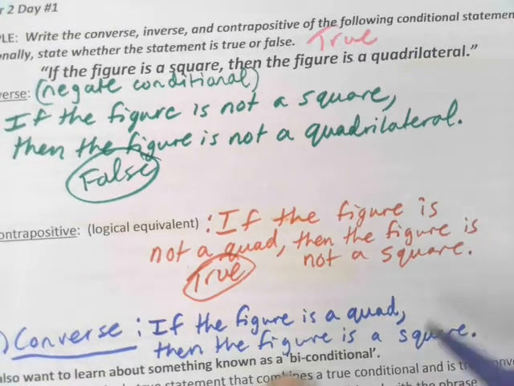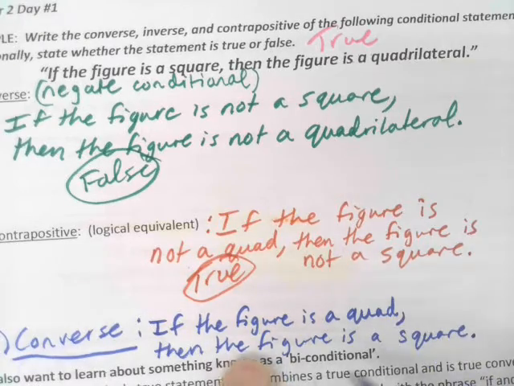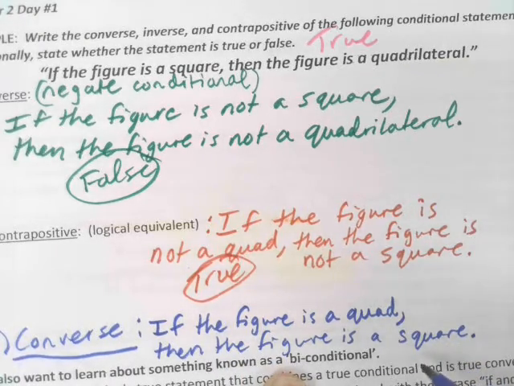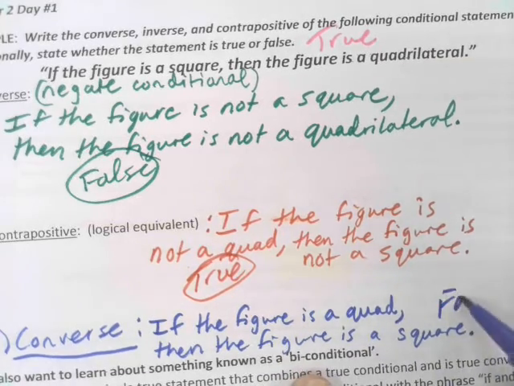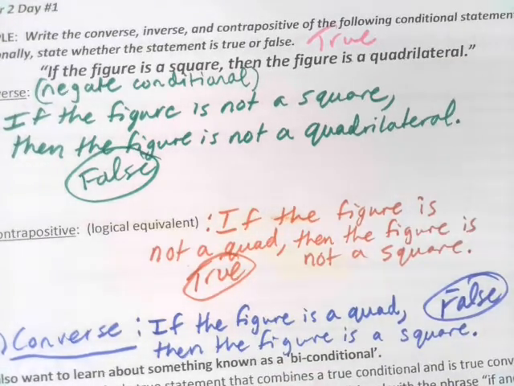And then how about if the figure is a quadrilateral, then the figure is a square? Well, there are plenty of quadrilaterals that aren't squares. So that's going to be false.